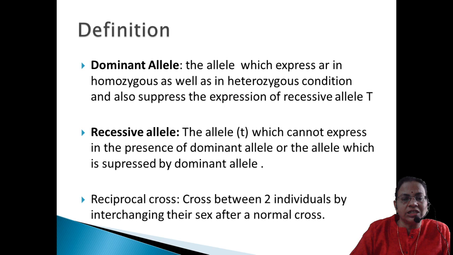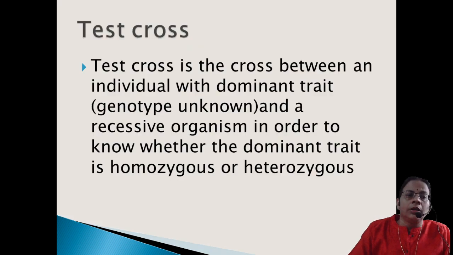In the first case he took tall as the male and dwarf as the female. In the second step he reversed the sexes, with dwarf as the male and tall as the female. But in both the normal cross and the reciprocal cross, he got the same result, that is, 3:1.